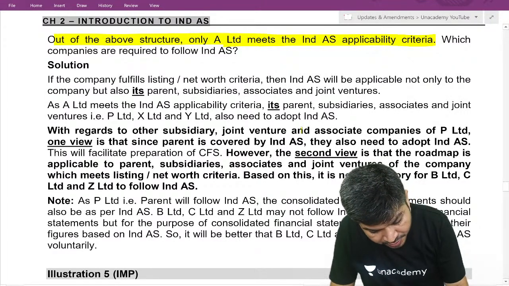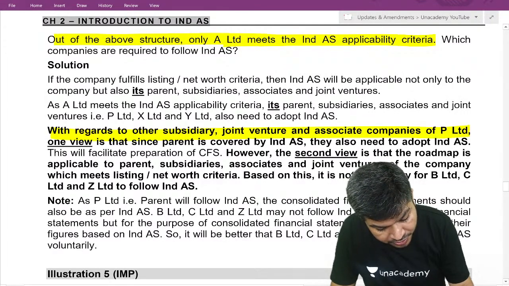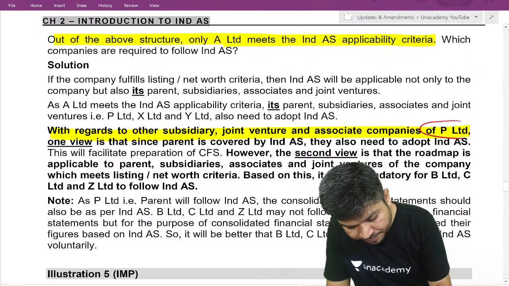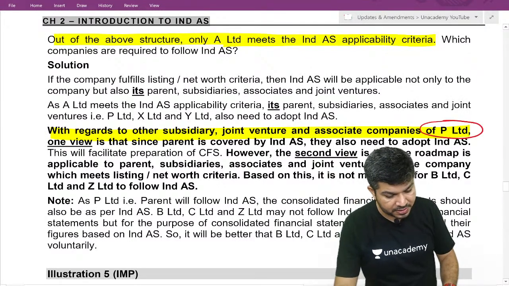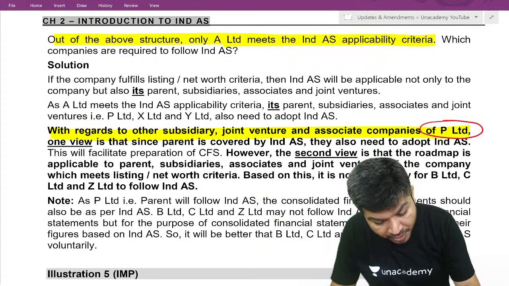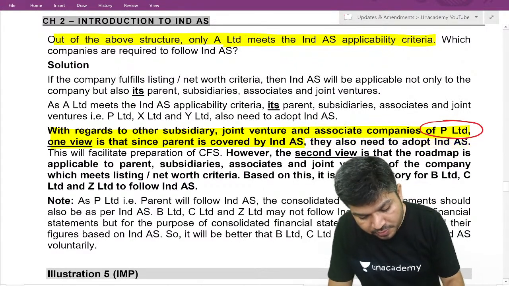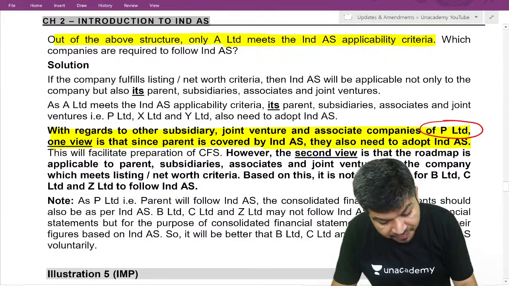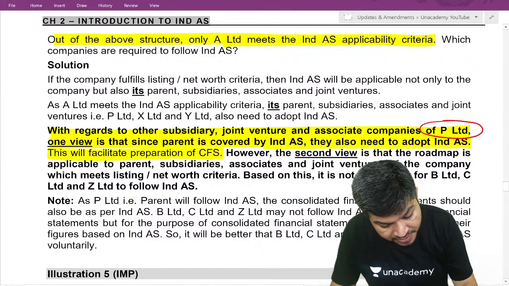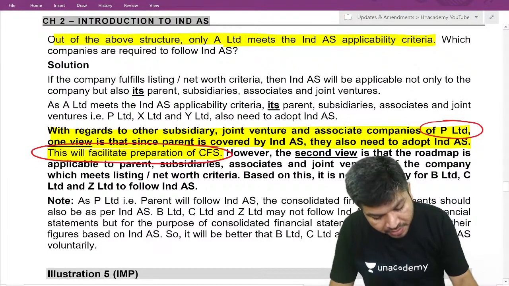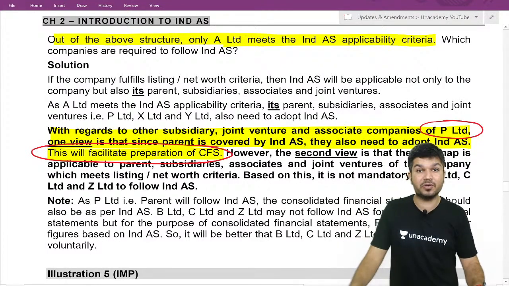See, with regards to other subsidiary, associate, JV of P, one view is, since parent is covered by Ind AS, they should also follow Ind AS. This will facilitate preparation of CFS.